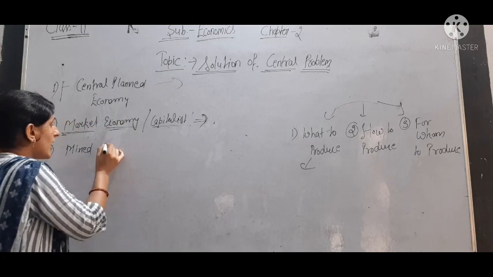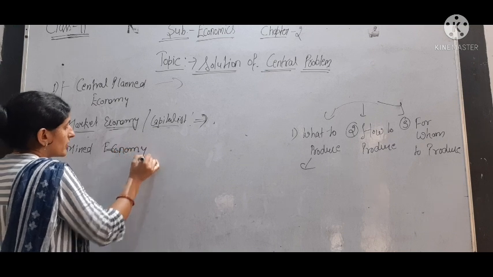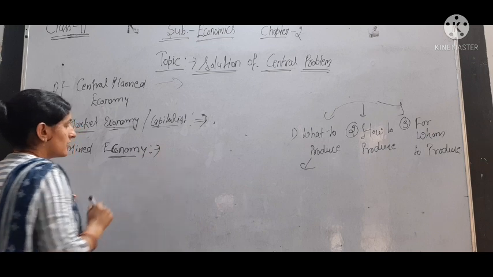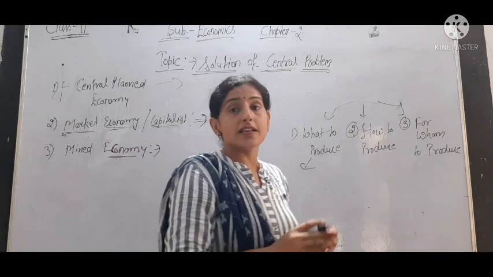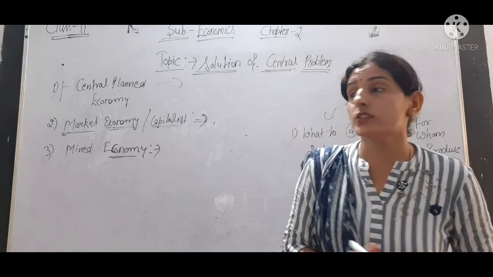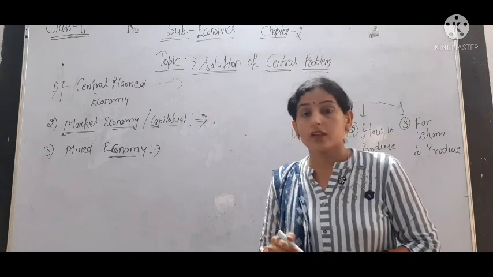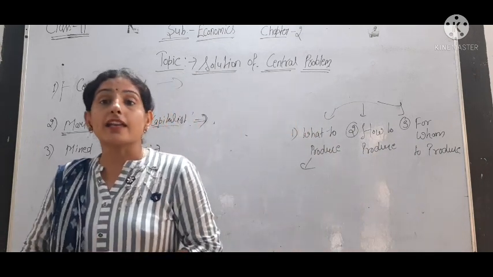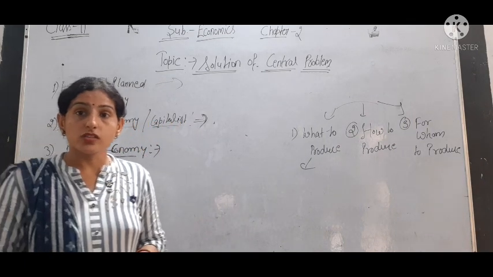Then the third we have is mixed economy. In a mixed economy, we take the merits and demerits of both central planned and market economy. Some decisions related to production are taken by the producer.